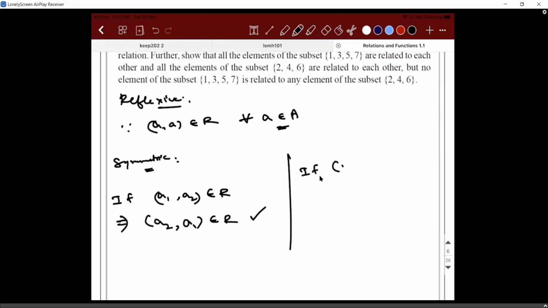If (A1, A2) belongs to R, I'm saying both are even, and then (A2, A3) also is going to be even. That implies that (A1, A3) also belongs to R. Are you able to understand? Yeah.